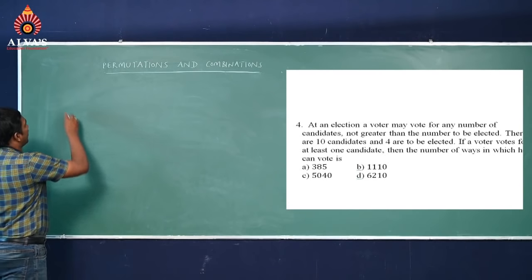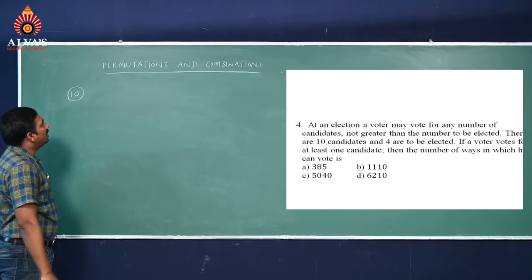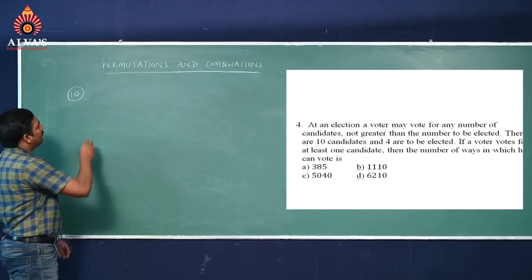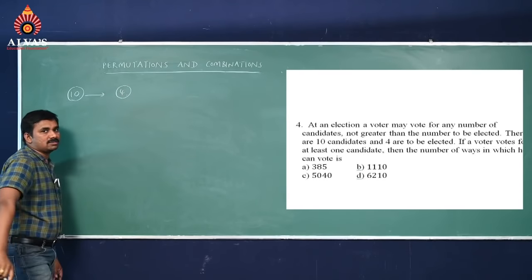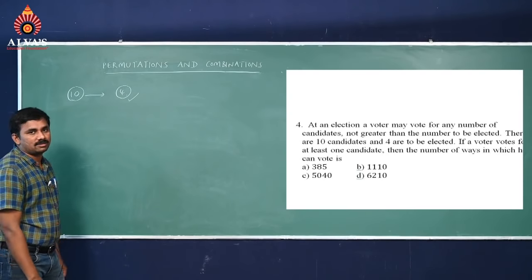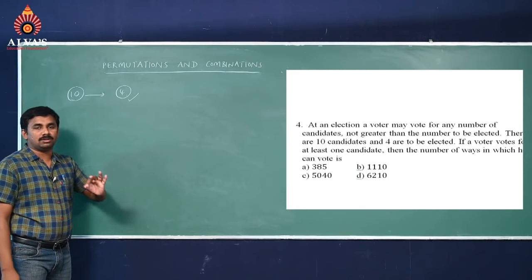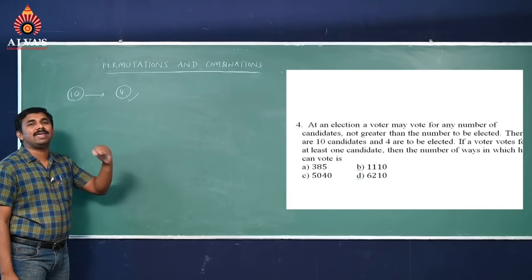See here, how many candidates are participating means 10. From out of 10 we have to select 4 persons. A voter can vote not more than the number to be elected.